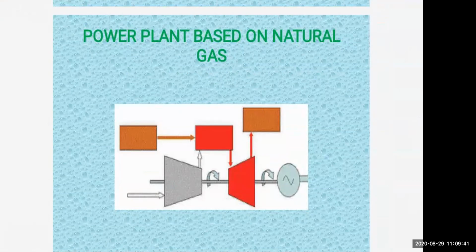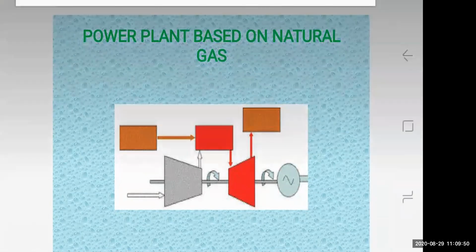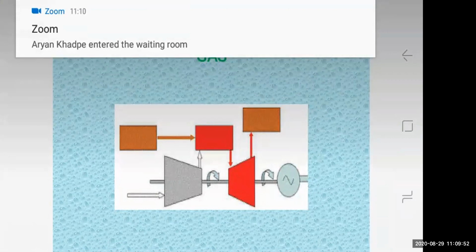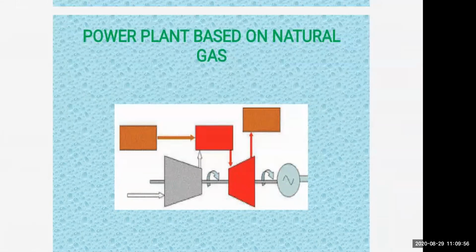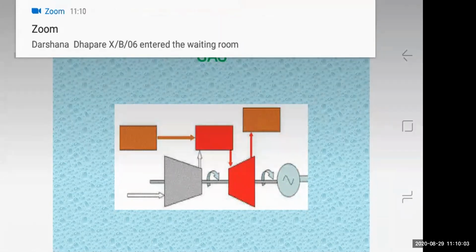Now, the next topic is power plant based on natural gas. Here in this plant, the turbine is run by a gas. The natural gas at very high temperature and pressure is generated by combustion of natural gas, by heating the natural gas.